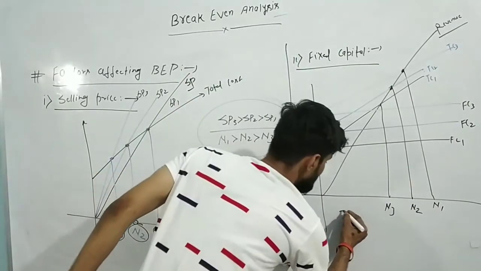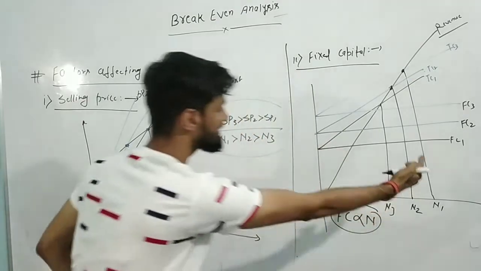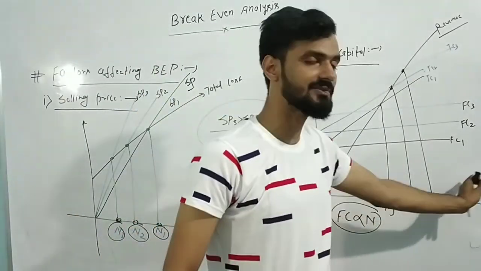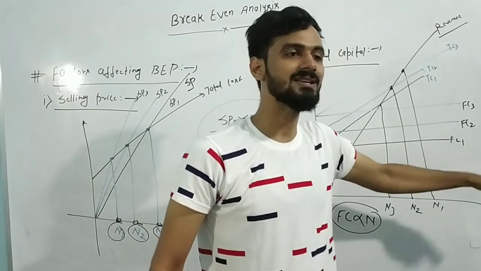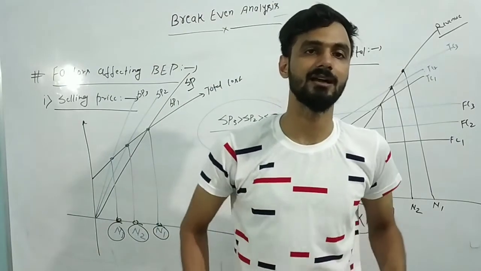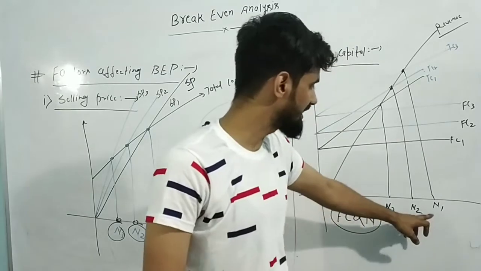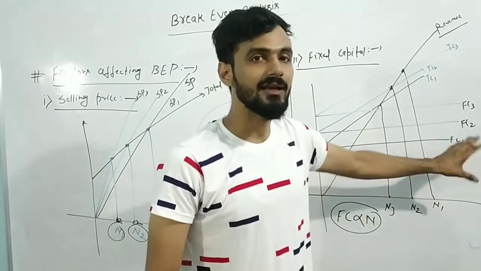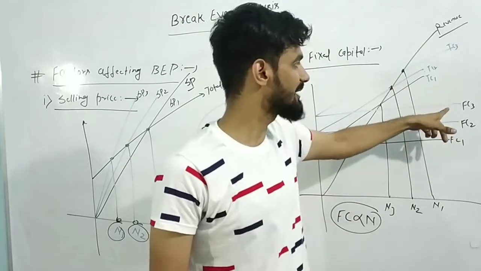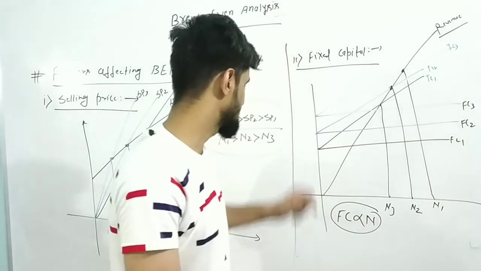So you can see fixed capital is directly proportional to N. Means if you increase the fixed capital, then your break even point will shift towards the maximum value. Means you will be delayed in reaching the break even point. Means the point at which the net profit will be equal to net loss will come in the later period. Means you have to produce more and more. If your fixed capital is more, then only at that particular point you will reach the break even point. Okay, the second point was like that.